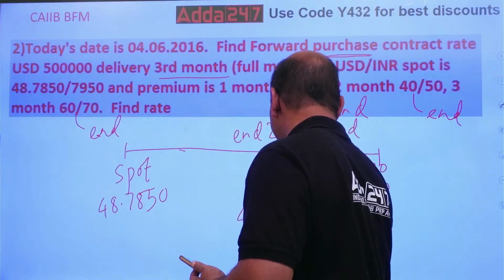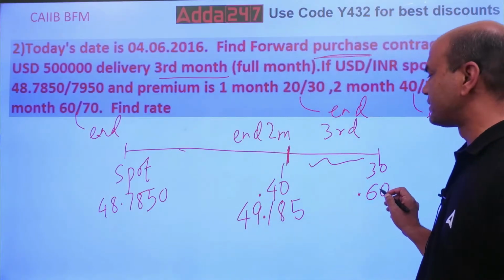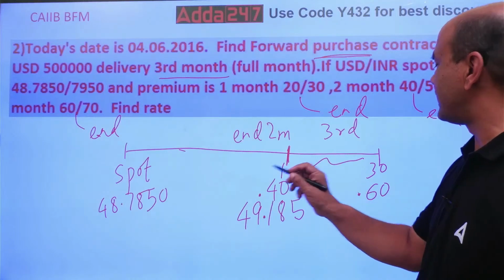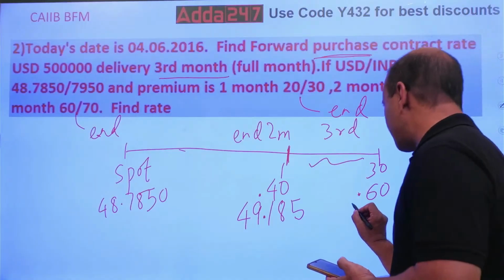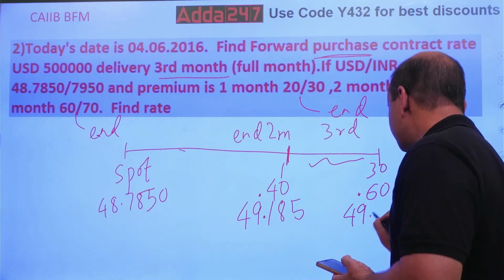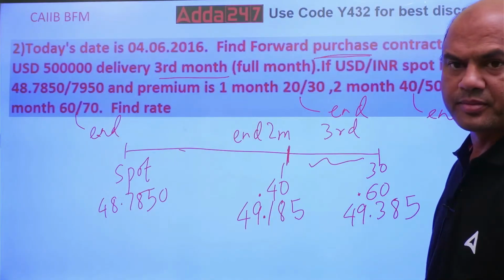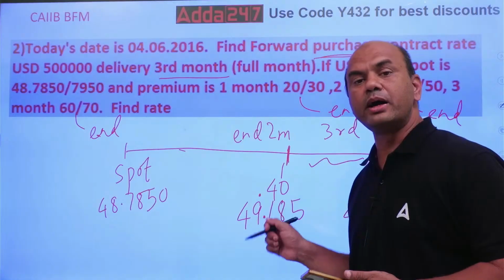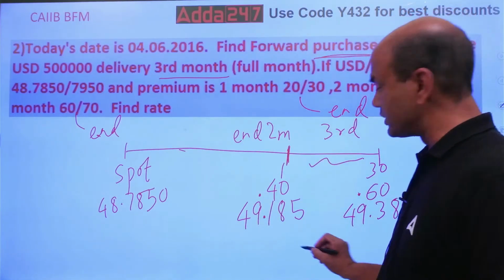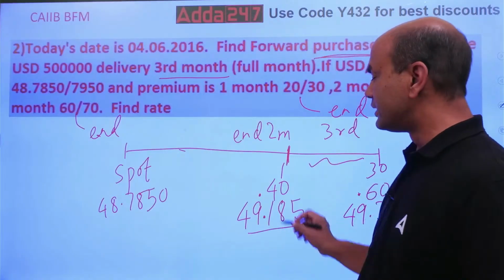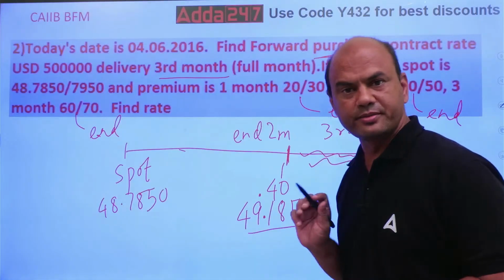49.185. And over here, 1850 it will be, so 185. What about this? So 78 plus 60. So 18 means 38 it will be. 49.385. Right? This will be the answer. Now you have to do buy low. Buy low means buy at a low rate. You are doing buying, so which is the low rate among these two? You will be using this rate for this transaction, the entire transaction during this month.